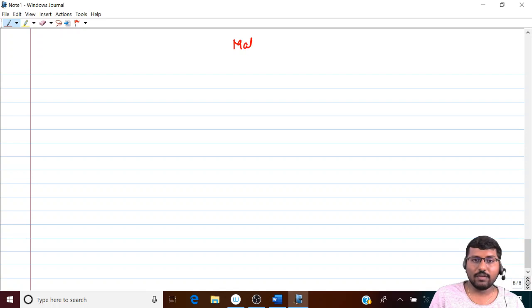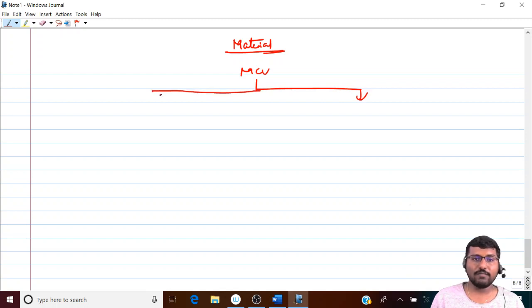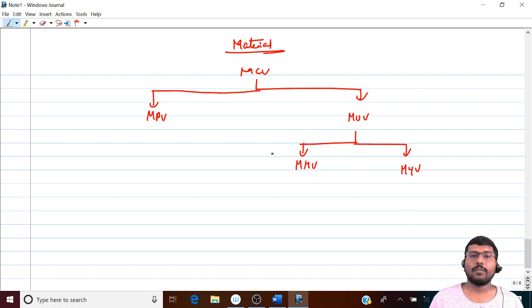What is the first one we have? Material variances. First, I'll go with the formula. You learn the formula and then I'll give you the logic after that. Material cost variance will be divided into two. You go with the same format. Why? Because it will be very useful when you are doing reconciliation. Material price variance, material usage variance. This will be further divided into two: material mix variance and material yield variance. Totally we have four formulae.